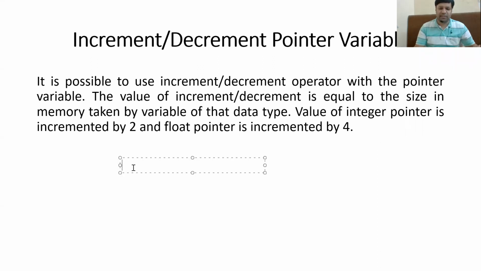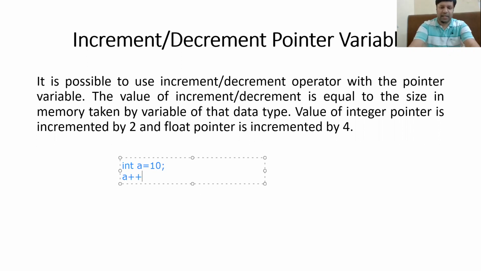So for example, if you create an integer variable a, and the value of that variable is 10, if you write a statement like a++, which is an increment statement, what will be the new value of a? The a will become 11. Why? Because we have incremented the value of a by 1.